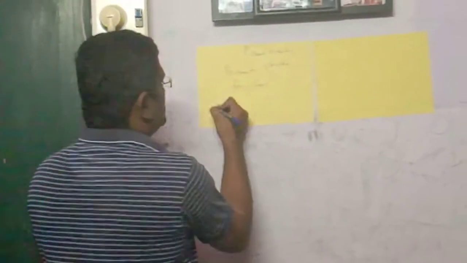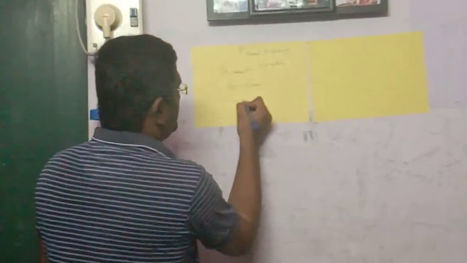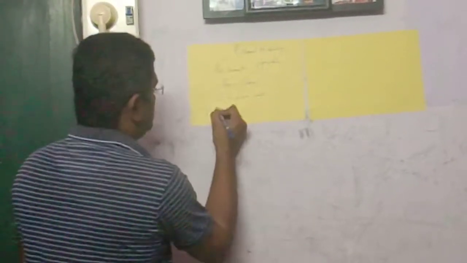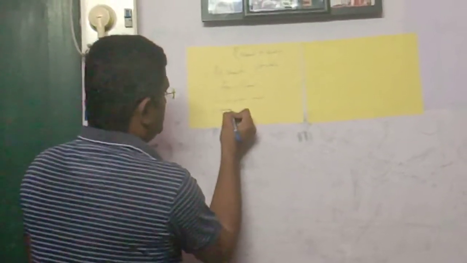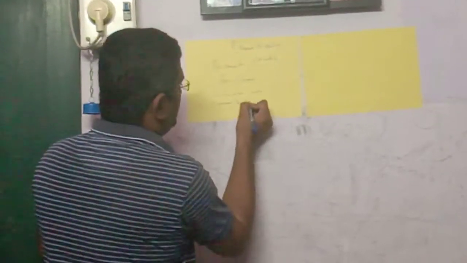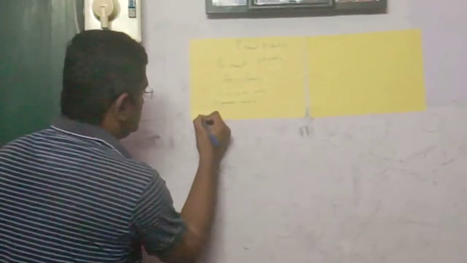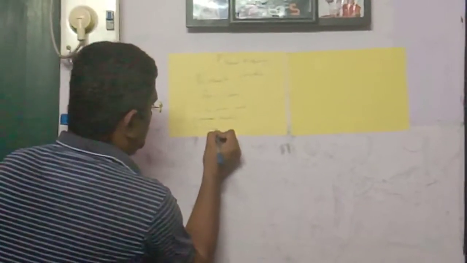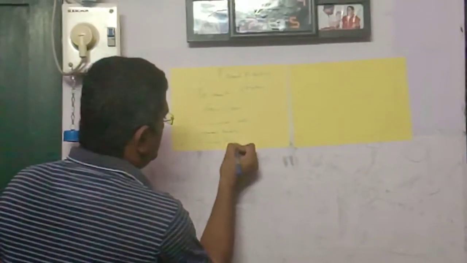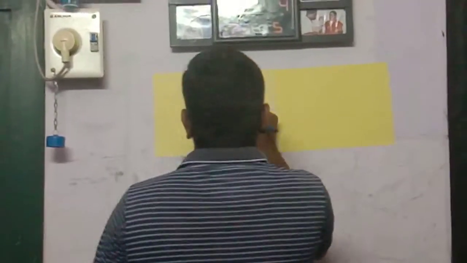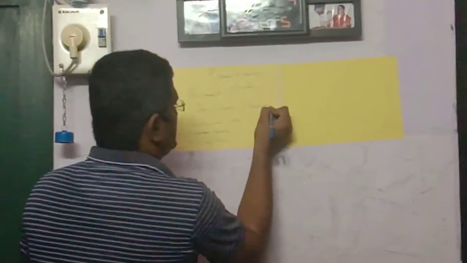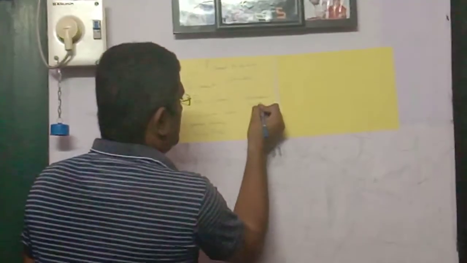While coming to variables, there are so many variables like independent variable, dependent variable, moderating variable, extraneous variable.